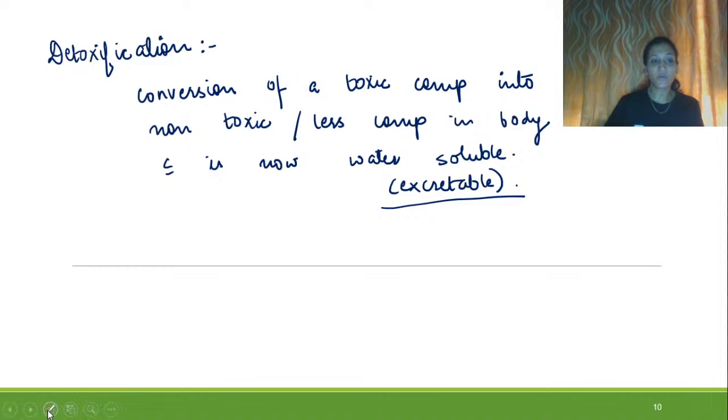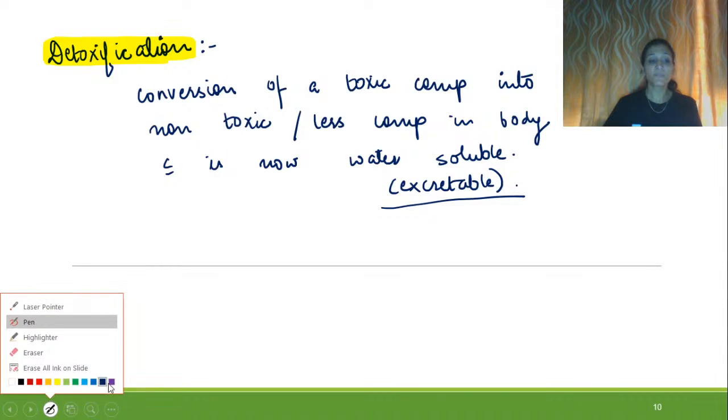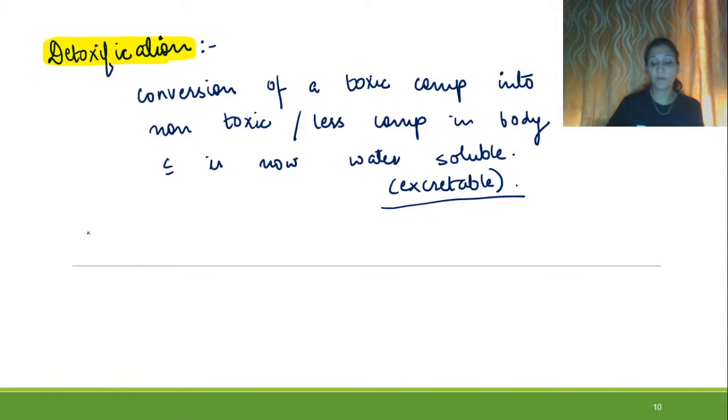So this is about detoxification, right? Here we are saying it can be less toxic or it can be non-toxic. What if it is getting converted into a highly toxic compound? Then the process is called intoxication.